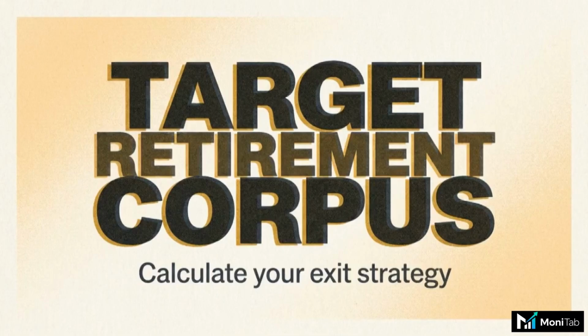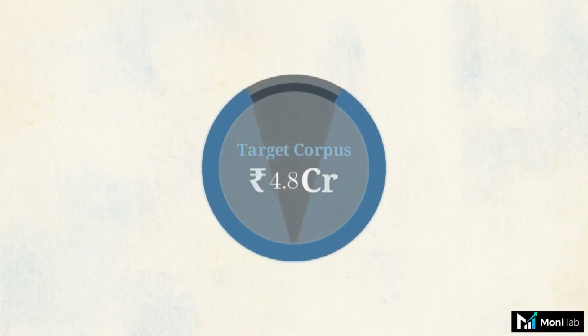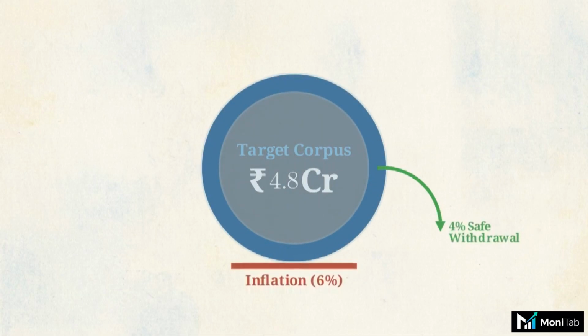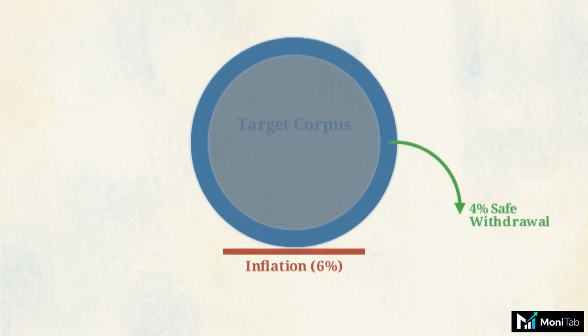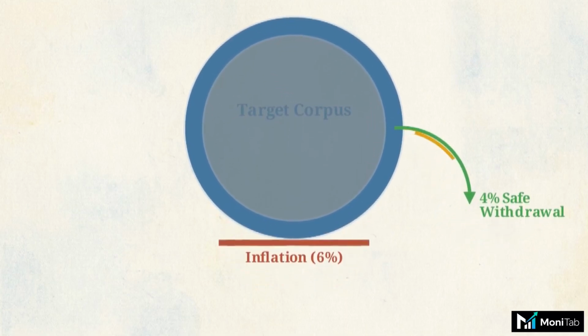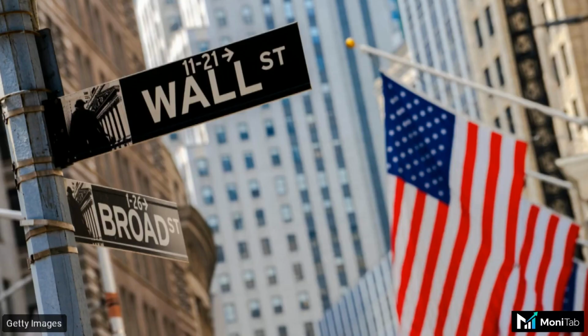All of these tools lead to one ultimate metric, your FIRE number. Standing for Financial Independence, Retire Early, this calculation uses a 4% safe withdrawal rate and inflation adjustments to define the exact corpus you need to sustain your lifestyle without a paycheck. These calculations provide a professional-grade roadmap to financial independence, regardless of your starting point or location.